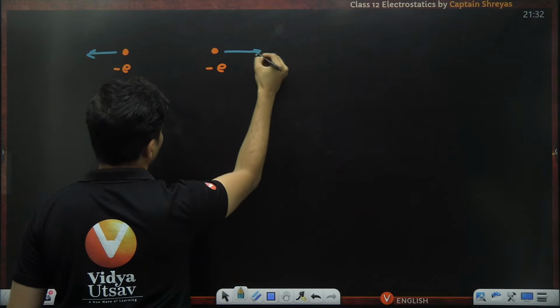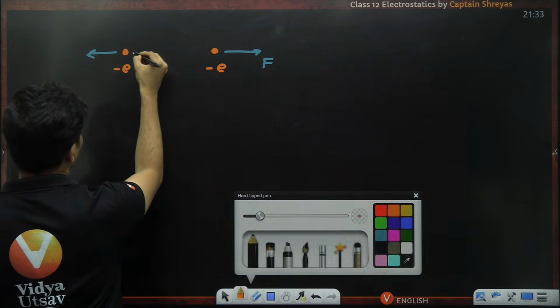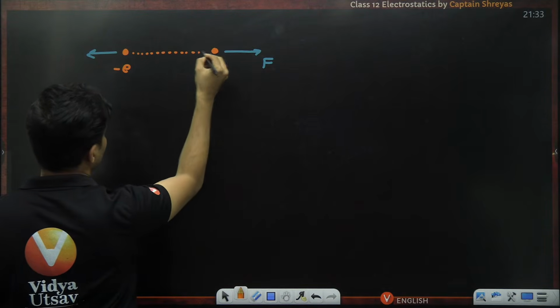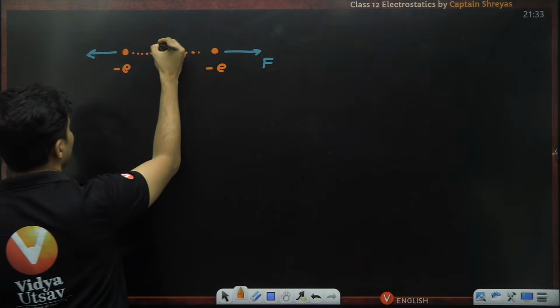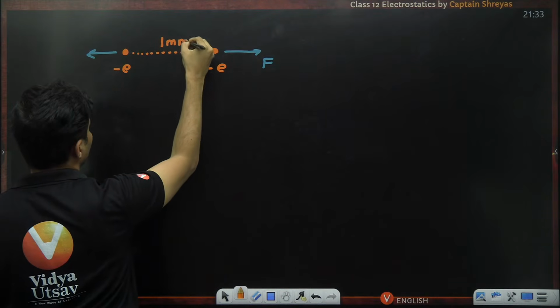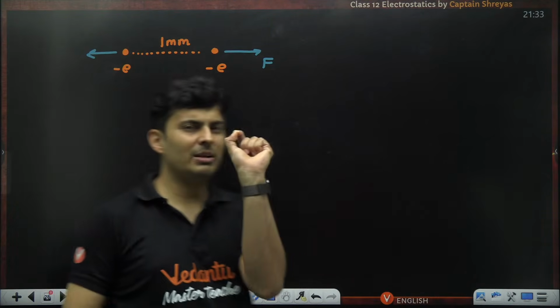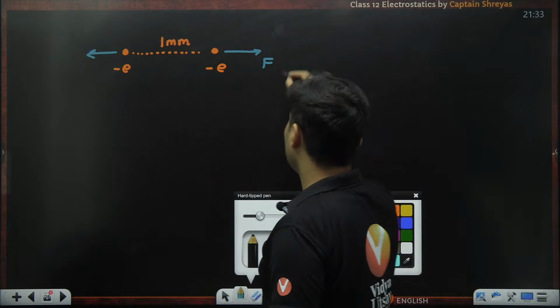Let's say the separation between them is very small, maybe 1 millimeter. So let's try to figure out how much force is there between them.